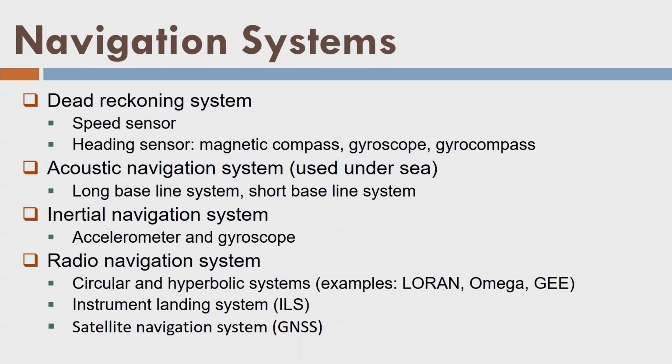Now let us consider different navigation systems. First of all, there is a dead reckoning system. It consists of a speed sensor and a heading sensor. Heading sensor could be a compass like a magnetic compass, gyroscope or gyro compass. Now the acoustic navigation system. It is used under the water because acoustic waves travel in water. Now we have long baseline system and short baseline system. So I will explain all these systems very briefly. And then we have the inertial navigation system, which has an accelerometer and gyroscope. Then we have the radio navigation systems, where we have circular as well as hyperbolic systems and instrument landing systems. And then we have the satellite navigation system, which is a radio navigation system, what we call GNSS or GPS.